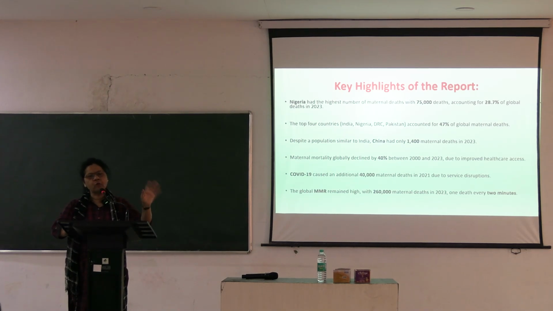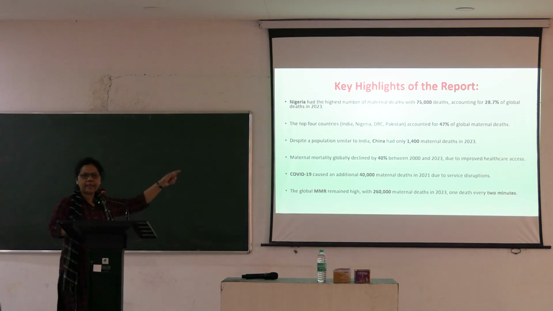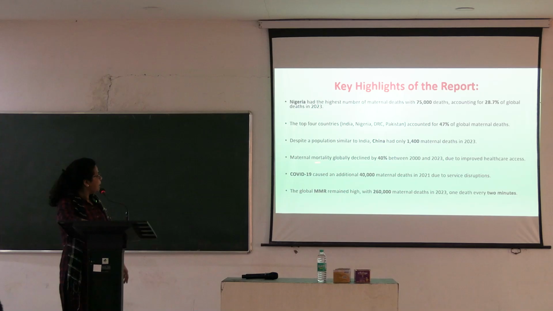It's around 1.46 billion. So, China is close second. China is second now. But still it has a maternal death much lower than what we have. It is around 1400.